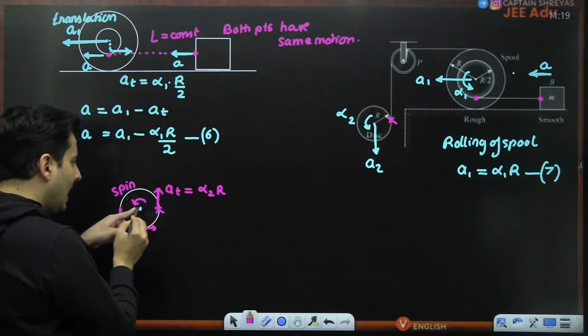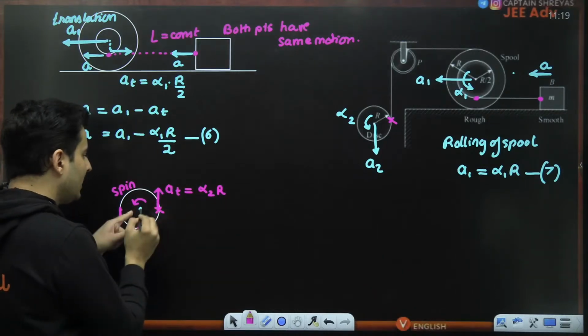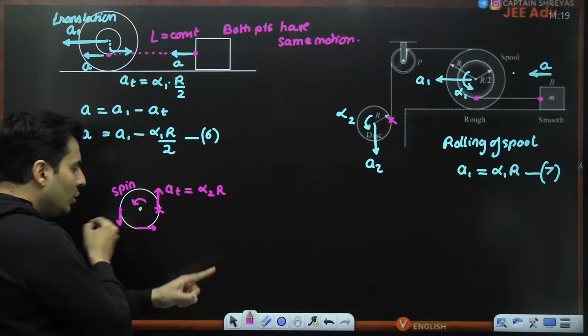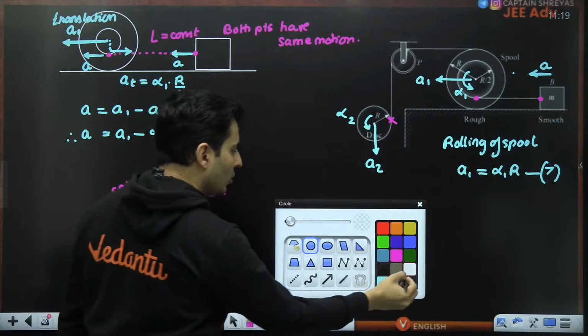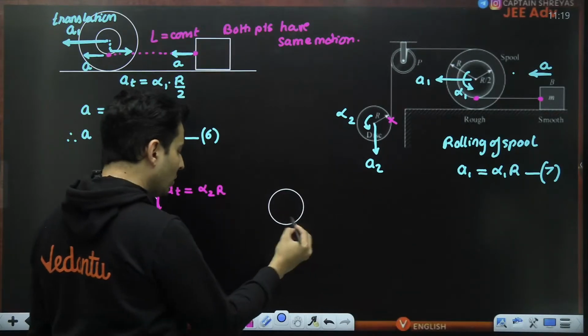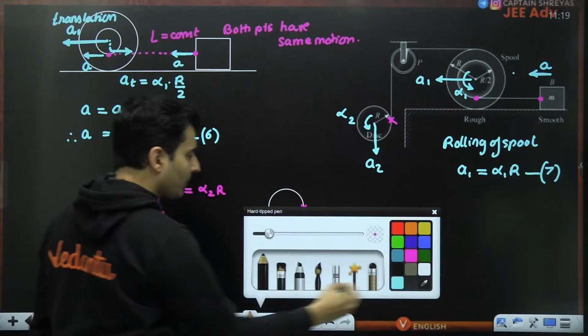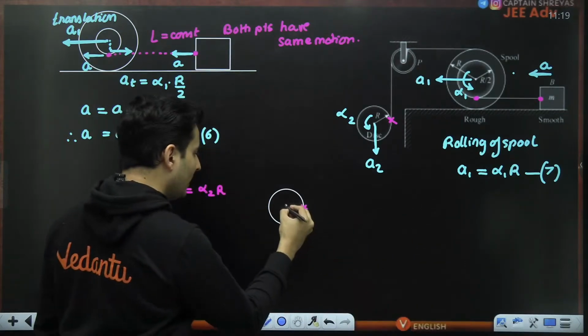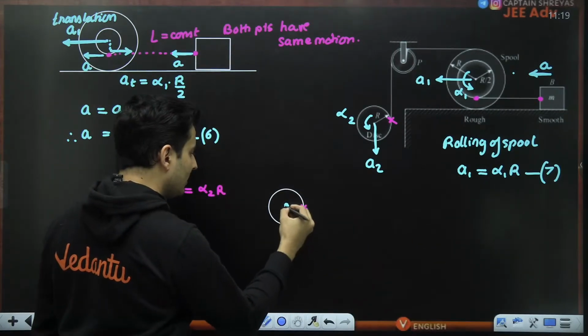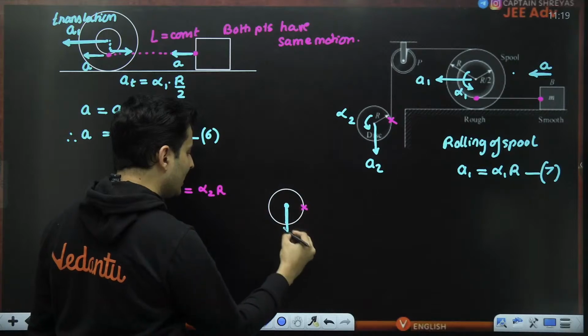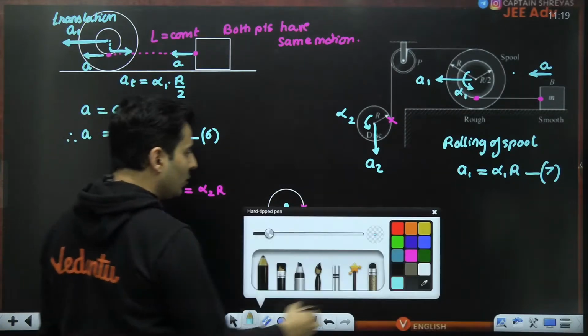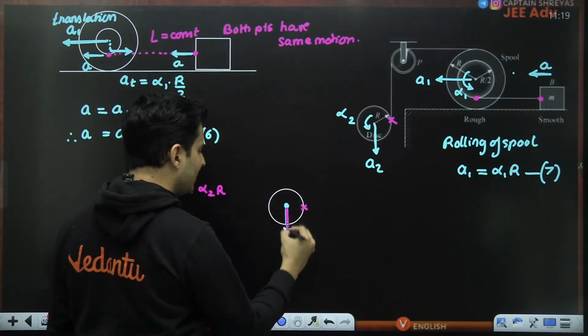So if this has this much acceleration with respect to this point, do the exact Uno reverse. With respect to this point, how much acceleration will the center have? Just quickly think and tell me. Obviously, it will be alpha 2 into r. I've just applied Uno reverse, guys.